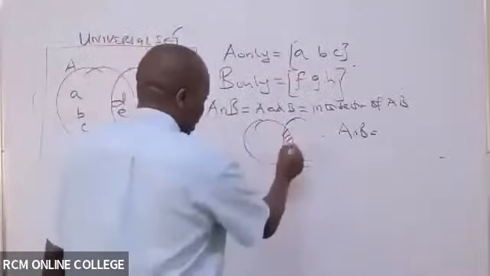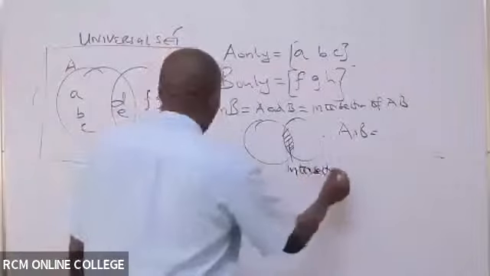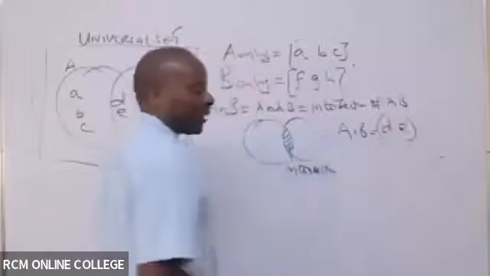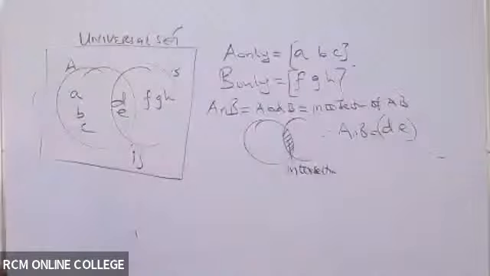This is the intersection here. So A and B is D, E. Sorry for asking you too many times.